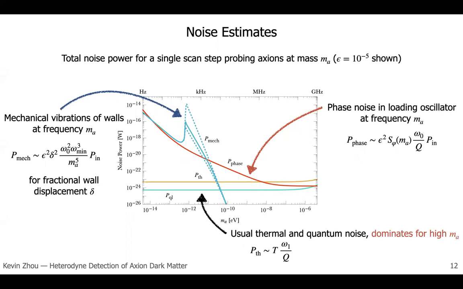In red, I've shown the effect of phase noise in the oscillator, and this is suppressed by three small quantities: the cross-coupling epsilon, the power spectral density of the phase noise, which we get from data sheets of commercially available oscillators, and the intrinsic quality factor. And finally, at the bottom, we have the usual thermal and quantum noise, which are relatively independent of the axion mass. These dominate for high axion masses.